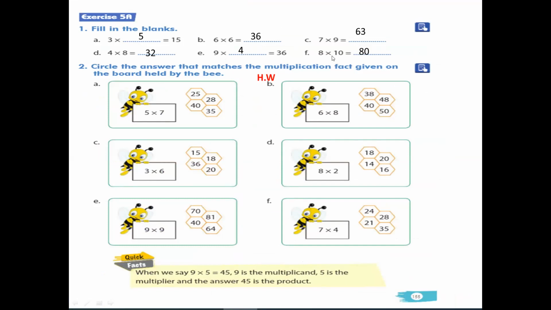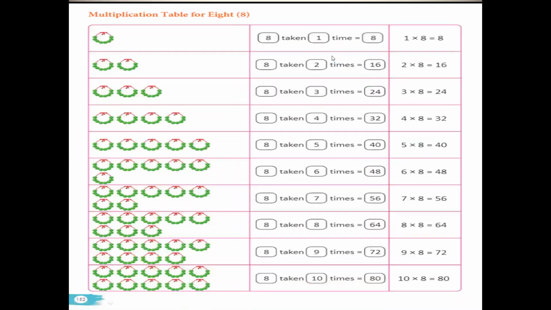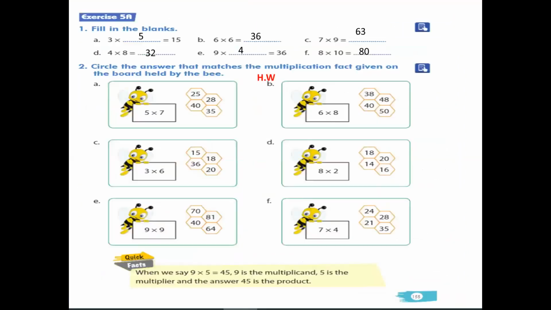Okay, 8 into 10. So children, come to the table of 8. When you multiply 8, 10 times, what will be the answer? It will be 80. So children, for completing exercise 5A, you have to memorize the table. Okay, so everyone do it.